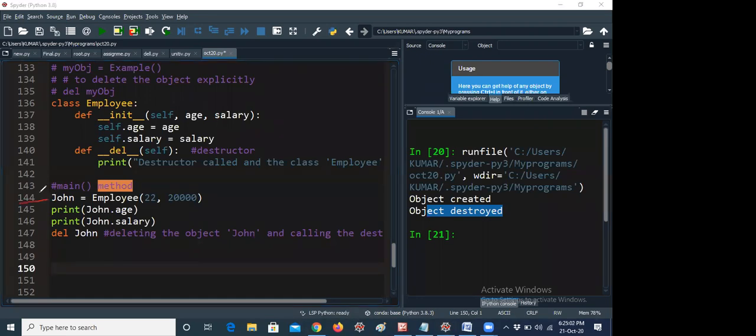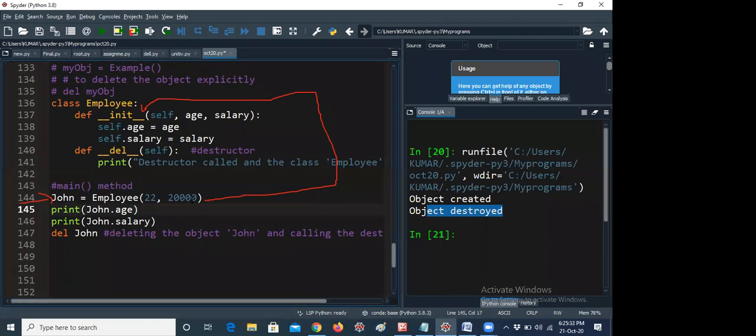The program execution starts from line 144. John equal to Employee. Here John is an object. John equal to Employee of 22 comma 20,000. This is object creation. It is calling the init function, that means the constructor is being called. Now age equal to 22, salary equal to 20,000. That means self dot age equal to 22, self dot salary equal to 20,000. It will be displayed like that.